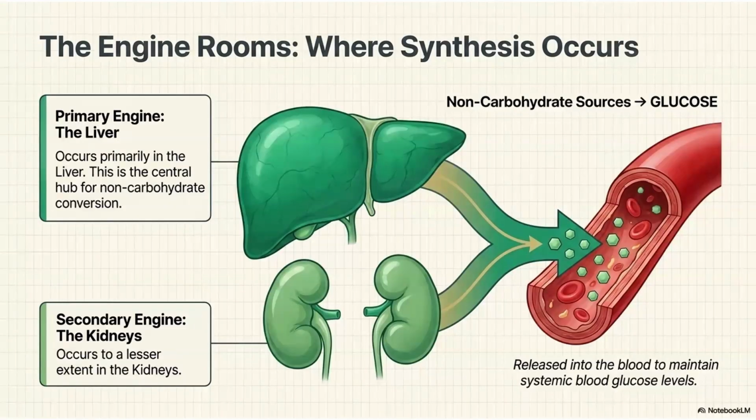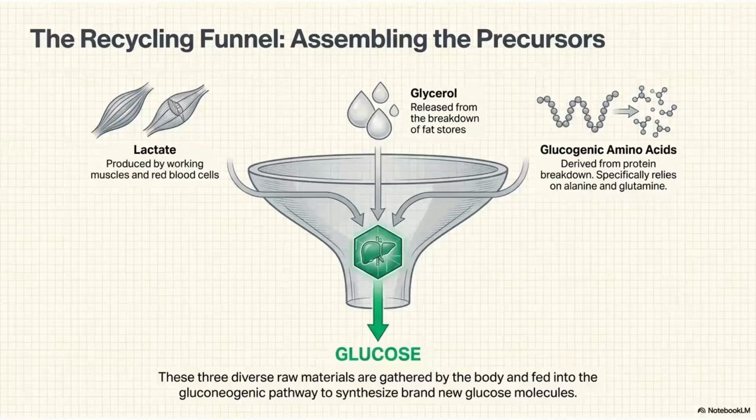Now, the main engine where glucose formation is done from non-carbohydrate sources. First is always the liver. This is the one central hub for non-carbohydrate conversion. Second can be the kidney, but its contribution is very, very less. The major contribution is by the liver only. The raw material which can be converted into glucose: first is lactate, which is produced by the skeletal muscles at the time of vigorous exercise. This lactate will be given to the liver and changed into glucose by the Cori cycle.